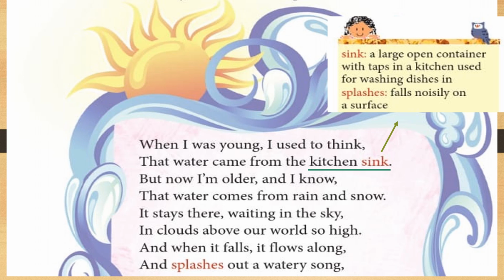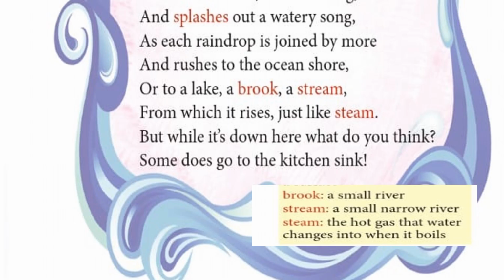And when it falls, it flows along and splashes out a watery song. So now all the tiny water droplets join together, it becomes cloud, and when the cloud becomes heavy, it falls down heavily. Splashes means falls noisily on a surface. As each raindrop is joined by more and rushes to the ocean shore or to a lake, a brook, a stream, from which it rises just like steam.